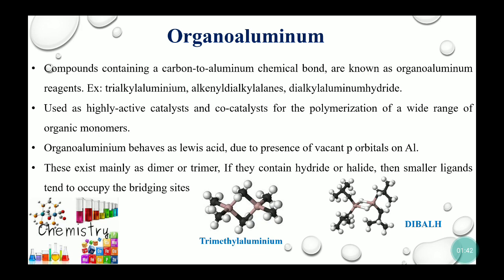As we can see in the figure of trimethyl aluminium, a methyl group is present between the two aluminium atoms. So here the bridging occurs. The black dot is showing the carbon, white is for hydrogen, and pink is showing the aluminium. So we can say here the bridging occurs and trimethyl aluminium is forming a dimer.